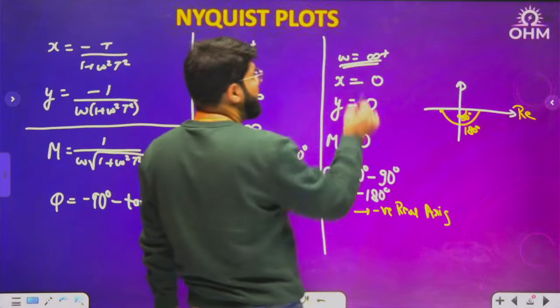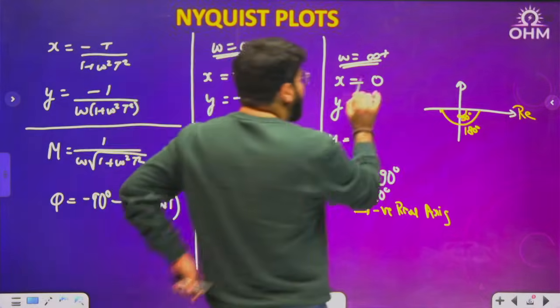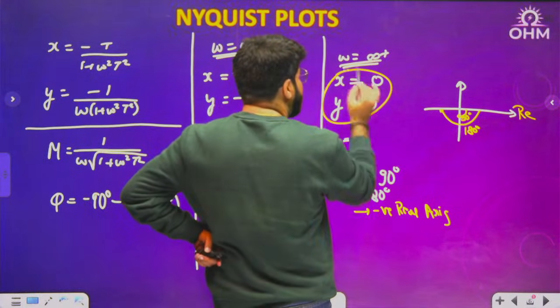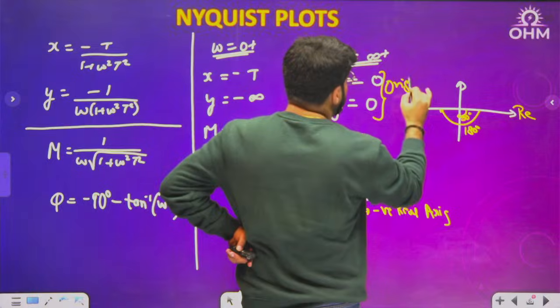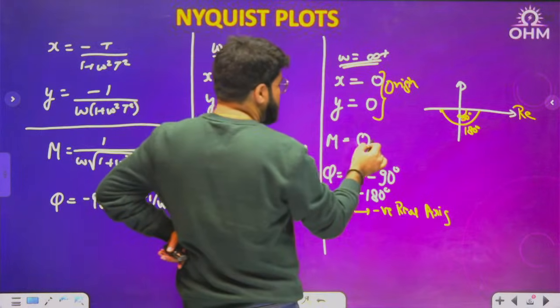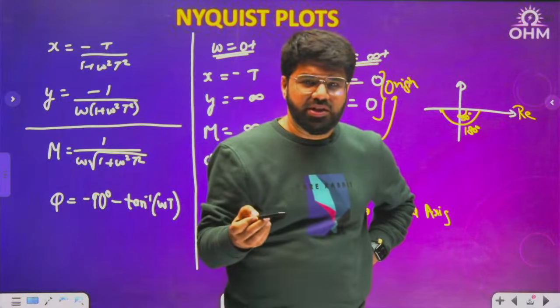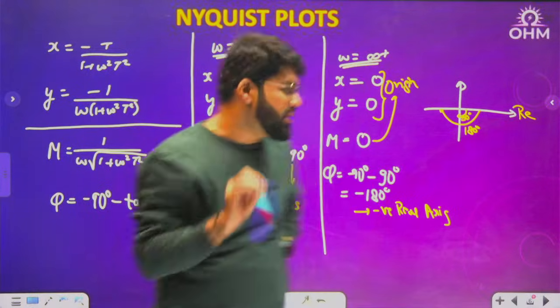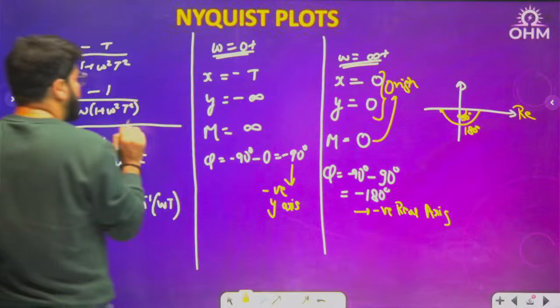When omega is infinity, infinity plus again indicates the positive side. When omega is infinity, what are the x and y coordinates? 0, 0. Which point is 0, 0? Origin. Or you can say magnitude is 0 means origin, because magnitude is the distance of the complex number from the origin. So if the distance is 0, you are at the origin. So omega equal to infinity means this particular point.